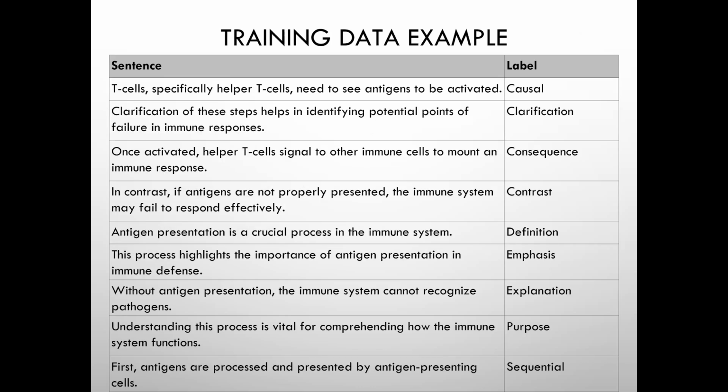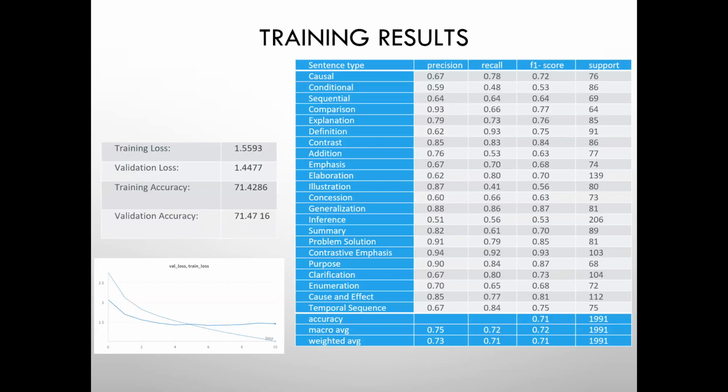So our target was to do the multiple choice questions, but because of certain constraints, we tried to just find the label of the sentence, like make the logical connection between the sentences. So here is an example of our training data set. You can see that there are certain sentences which are fed into the system, which have the label causal, some are clarification, others are consequences, contrast, and so on and so forth. In this way, we have 22 labels.